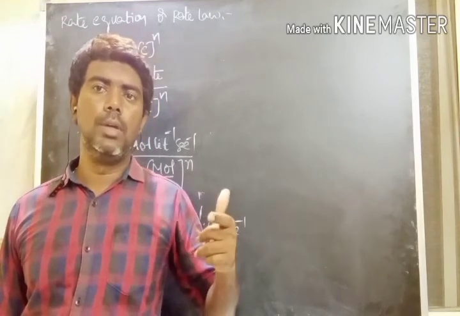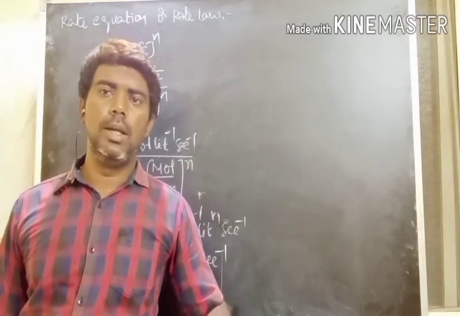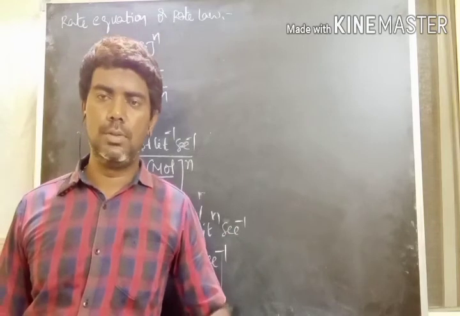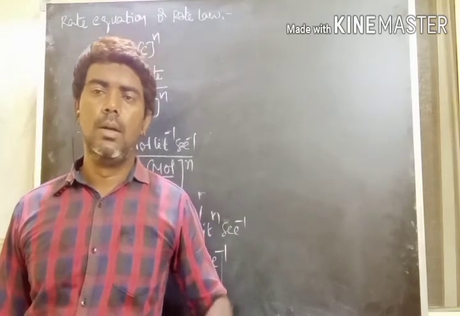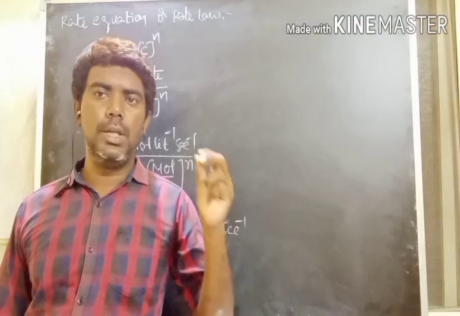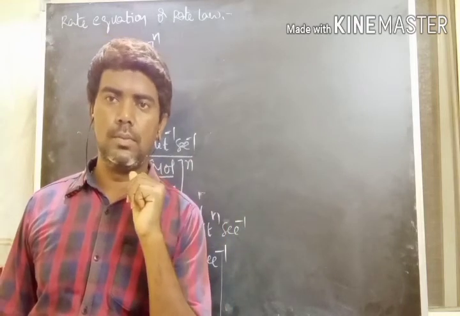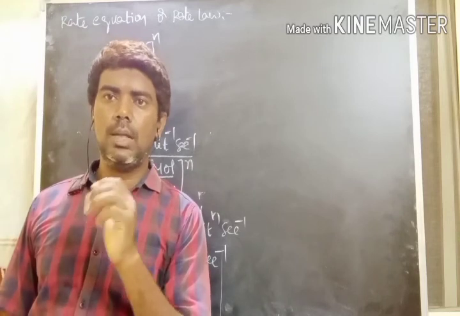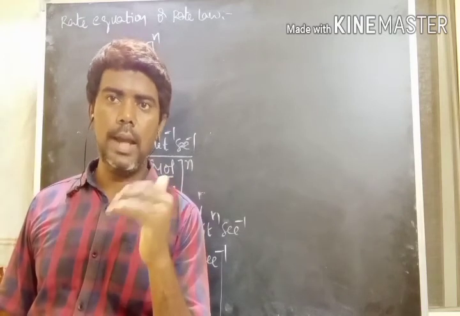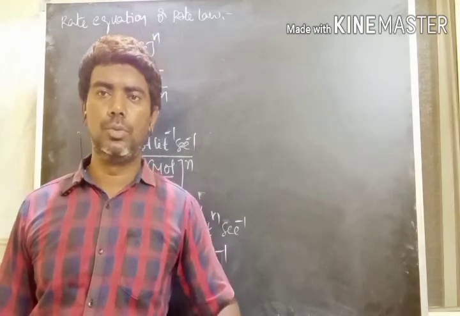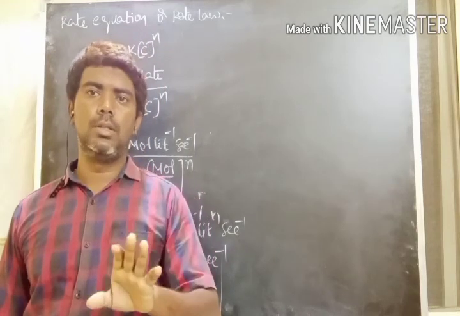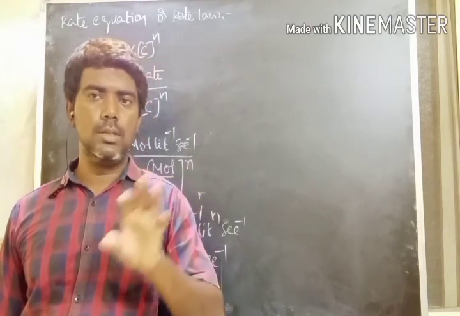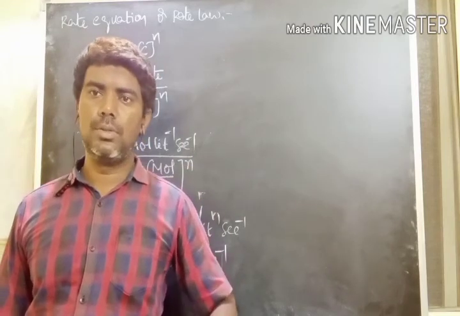If the K value is high, then the rate of reaction is also very high, or if the K value is less, then the rate of reaction is also less. The K value depends upon the nature of the reactants, whether ionic compounds or covalent compounds. Ionic reactions are very fast, so the K value is very high, or the covalent reactions are slow, so the K value is less.